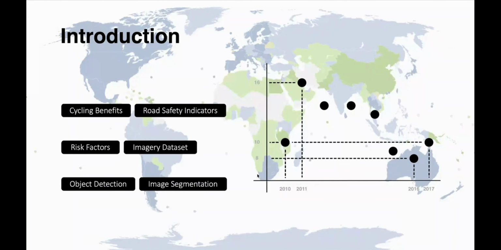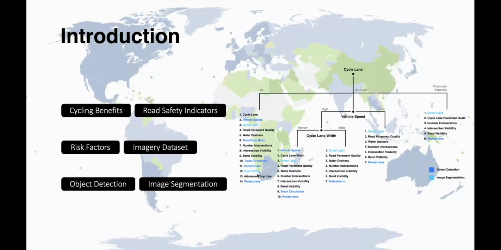Apart from that, to detect these risk factors, an imagery dataset was used, and because the number of images is very high, it is very important to use an automatic method to detect objects and structures in them, so that we could correlate them with the risk factors. Using object detection and image segmentation, all those risk factors were detected, and they were also ranked according to some statistics that were found.